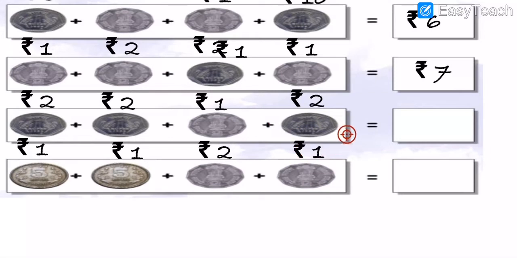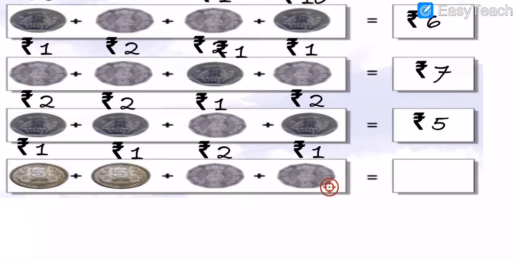Understood? First is a 1 rupee coin, then a 1 rupee coin, then a 2 rupee coin, and again a 1 rupee coin. So what we have to do? We have to do the addition. 1 plus 1 is equal to 2. 2 plus 2 is equal to 4. 4 plus 1 is equal to 5. Total is 5 rupees. Got my points, my dear students? How much total rupees is there? 5 rupees.